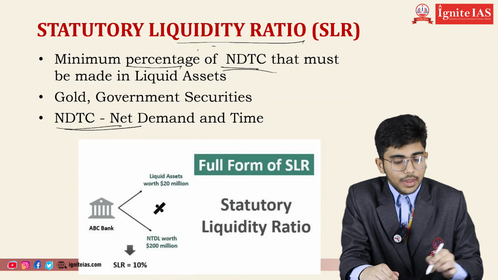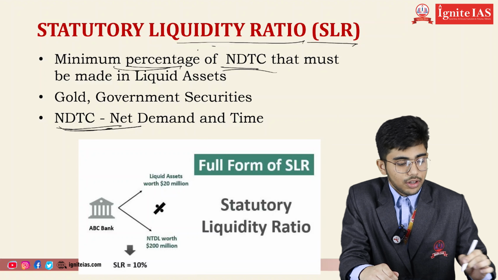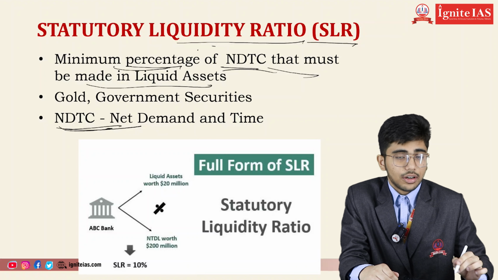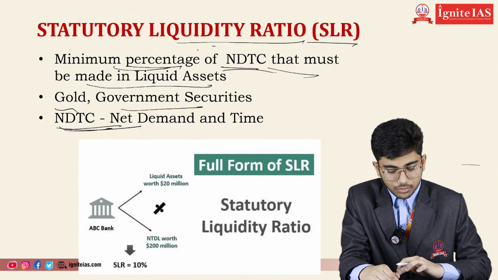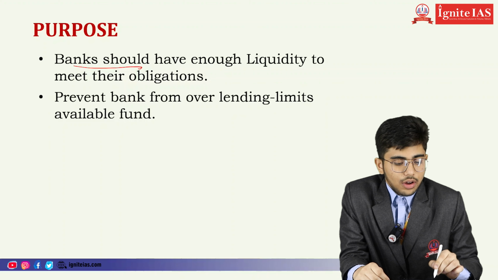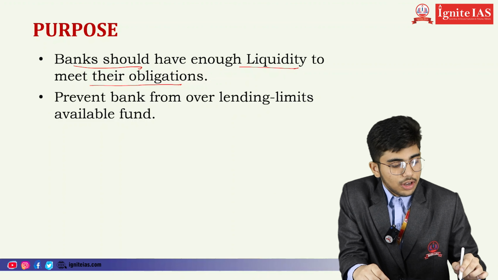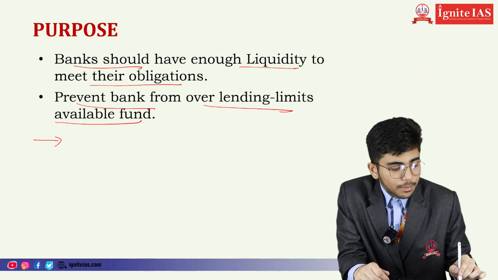Statutory Liquidity Ratio, SLR. It is the minimum percentage of NDTL, net demand and time liabilities, that must be held in liquid assets like gold, government securities, etc. The purpose of SLR is that banks should have enough liquidity to meet their obligations, prevent banks from overlending, limit available funds, and prevent banks from going bankrupt.